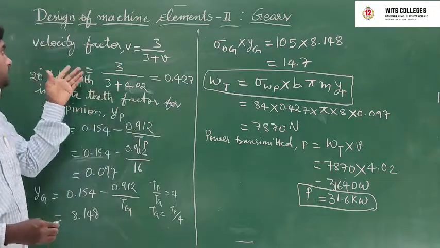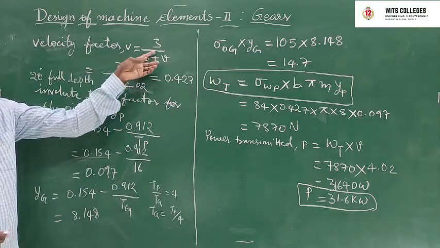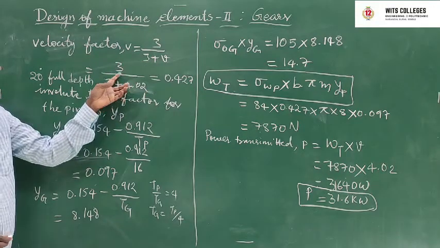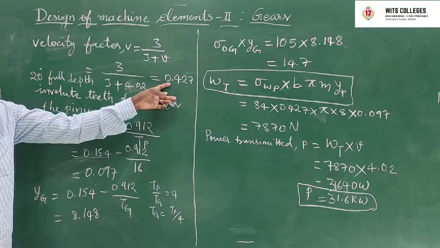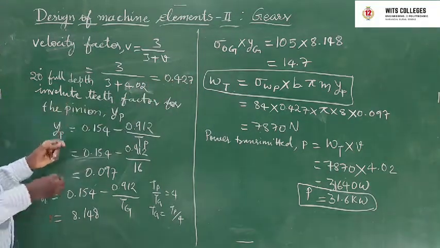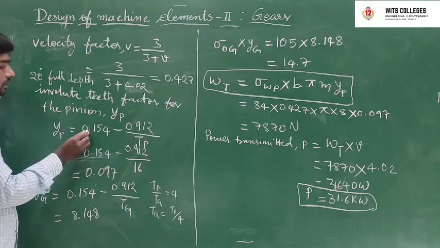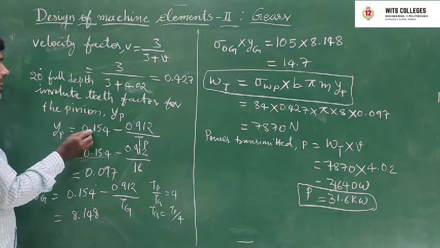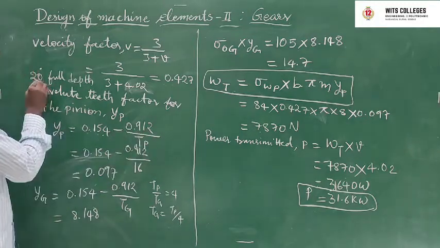Let's see again. Velocity factor: find out velocity factor using Cv is equal to 3 by 3 plus V. Substitute V is equal to 4.02. Find out this one: 0.427. Next, involute teeth factor for the pinion, YP is equal to 0.154 minus 0.912 by TP, for 20 degree full depth.